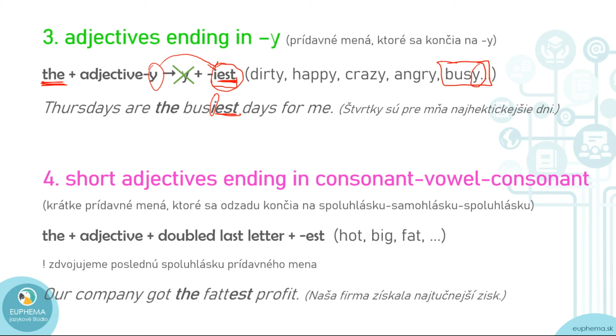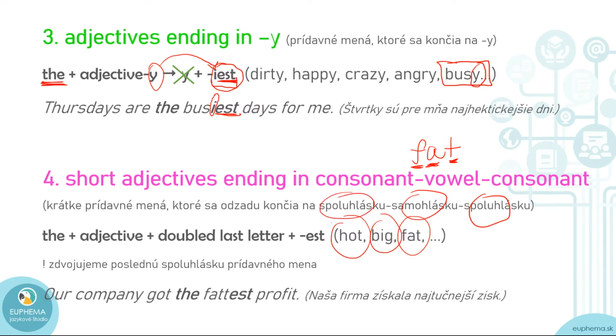The fourth category, short adjectives ending in consonant, vowel, consonant, such as hot, big, fat. I'm going to explain again as I explained in the comparative video. For instance, let's take this fat, okay? So from the end, we are going consonant, vowel, and consonant.